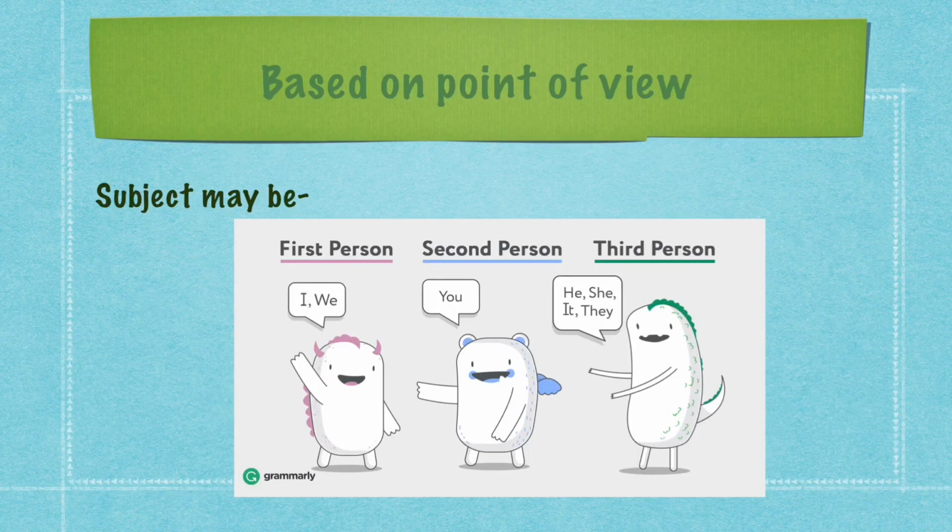Dear students, based on the point of view, the subject may be in three persons: first person, second person and third person. The subject in first person is I and we. Subject in second person is you, and the subject in third person is he, she, it and they. So we have to memorize and remember these persons.